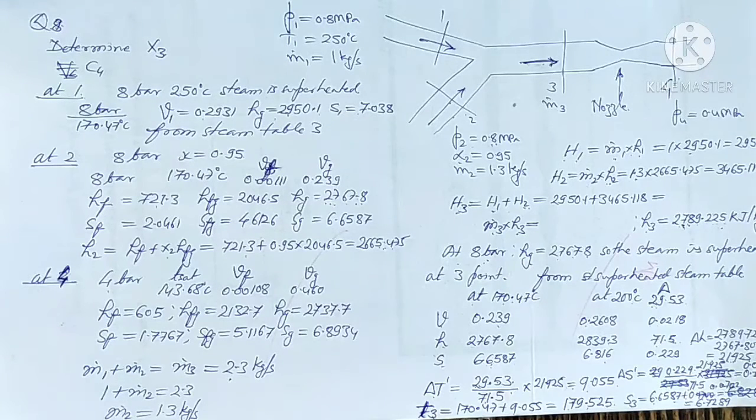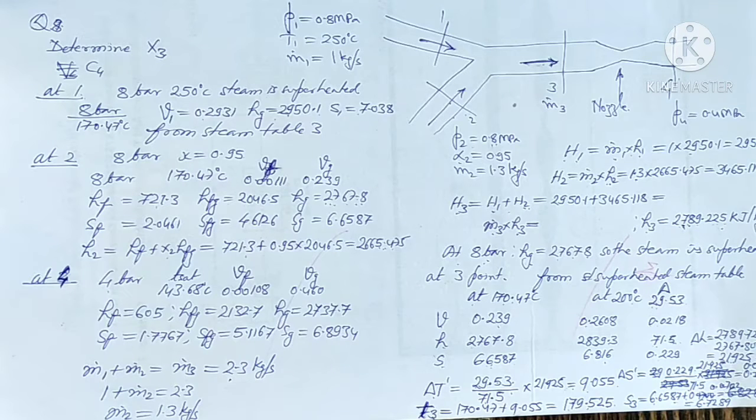In question number 8, it is given that the two streams of steam are mixing together and then passing through the nozzle. We have to find out the dryness fraction after the nozzle and the quality of the steam before the nozzle and the velocity of the steam leaving the